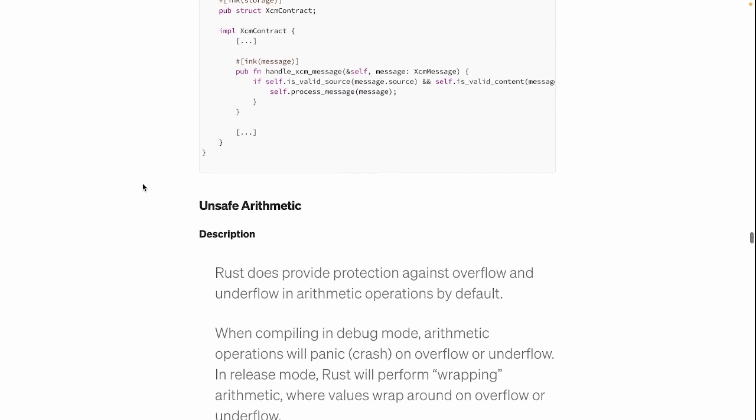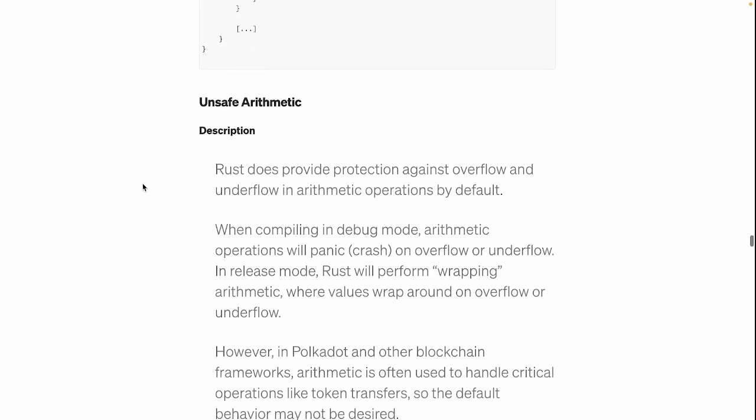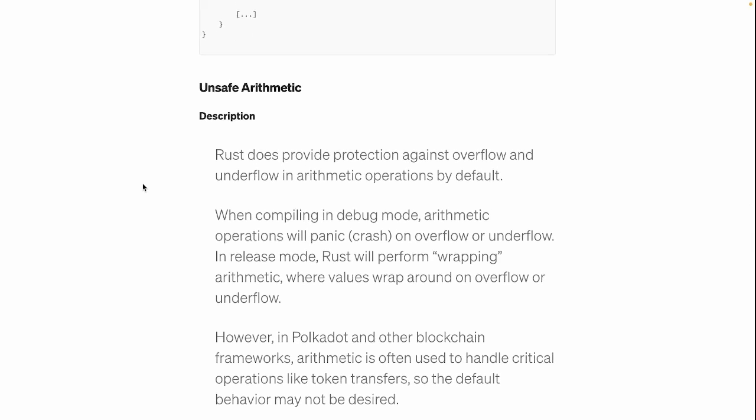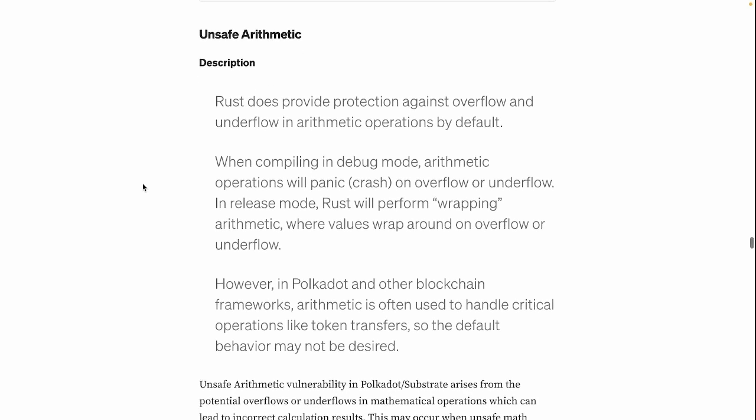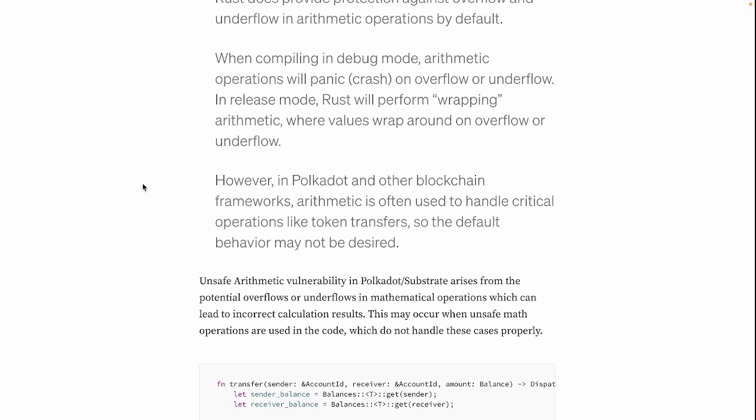Okay, let's continue with Unsafe Arithmetic. Here I wanted to point out that Rust does provide protection against overflow and underflow in arithmetic operations by default. When compiling in debug mode, arithmetic operations will panic (crash) on overflow or underflow. In release mode, Rust will perform wrapping arithmetic, where values wrap around on overflow or underflow. However, in Polkadot and other blockchain frameworks, arithmetic is often used to handle critical operations like token transfers, so the default behavior might not be desired.